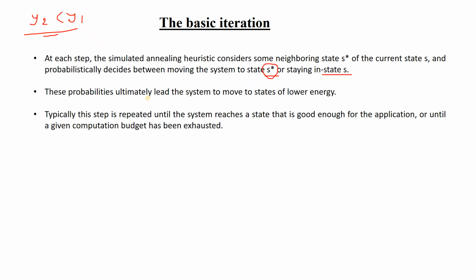Typically this step is repeated until the system reaches a state that is good enough for the application, or until the given computation budget has been exhausted. So generally the number of iterations is declared from the beginning, and the optimization continues up to that point, and after the end of the iterations you will get some solution.